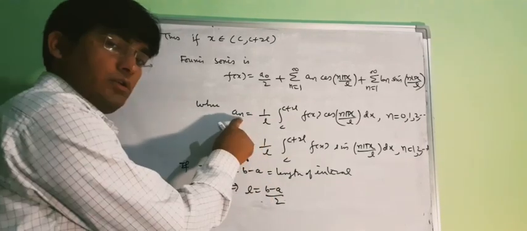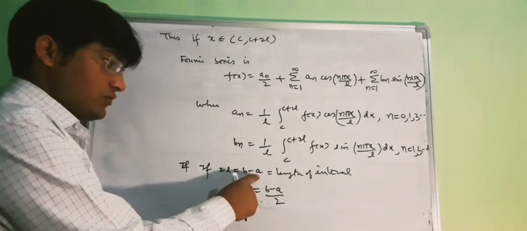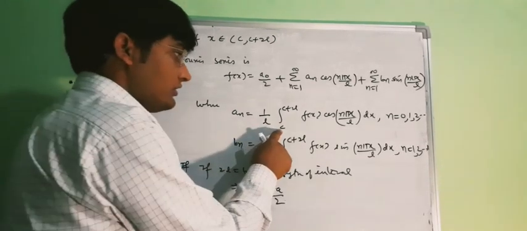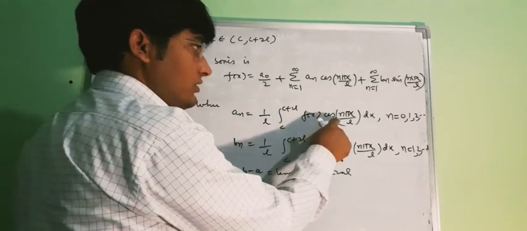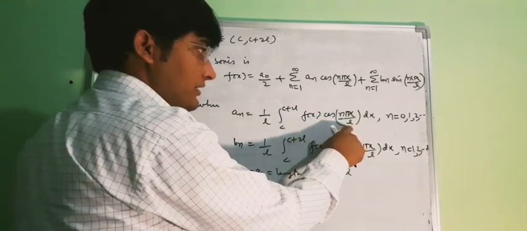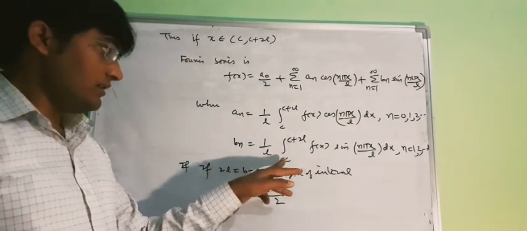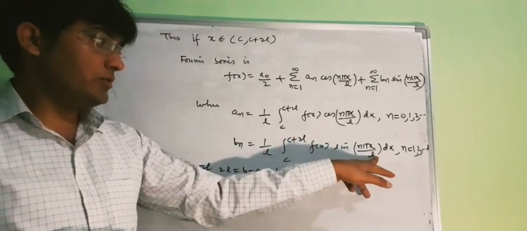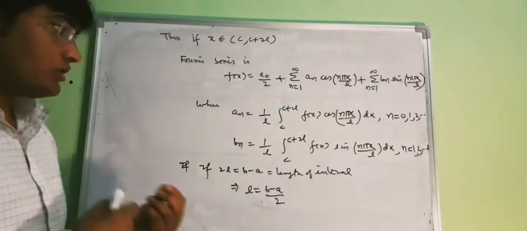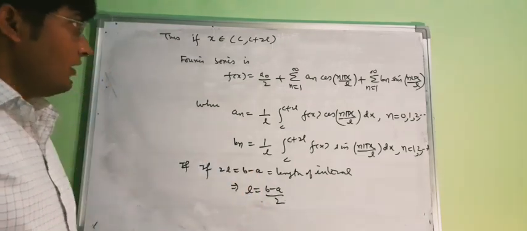So an will be equal to 2 upon b minus a, and the interval is from a to b, f of x cos 2 n pi x upon b minus a dx. Similarly, bn will be 2 upon b minus a, the interval from a to b, f of x sin 2 n pi x upon b minus a dx. So this will be the Fourier series when the length of the interval is b minus a.